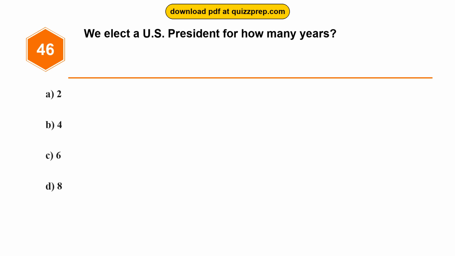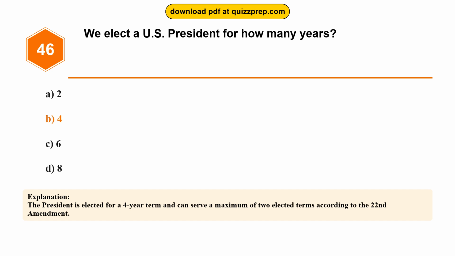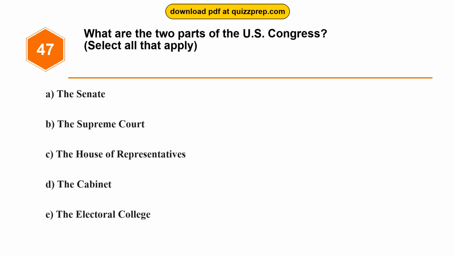Question 46. We elect a U.S. President for how many years? Option A, 2. Option B, 4. Option C, 6. Option D, 8. The correct answer is option B, 4. The President is elected for a 4-year term and can serve a maximum of 2 elected terms according to the 22nd Amendment.